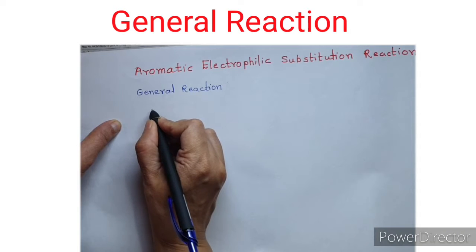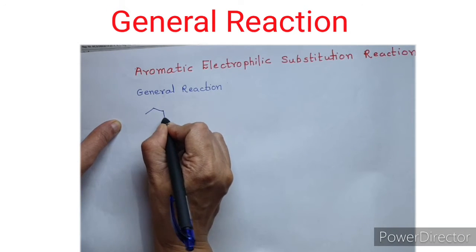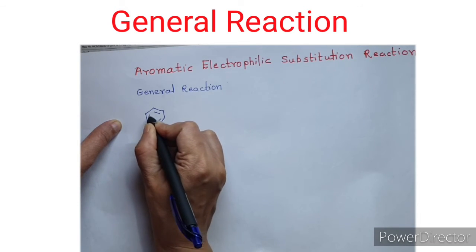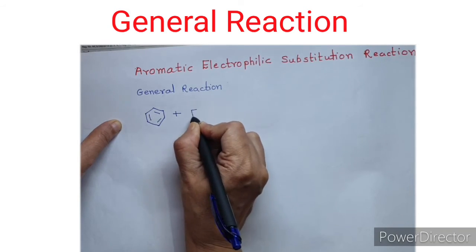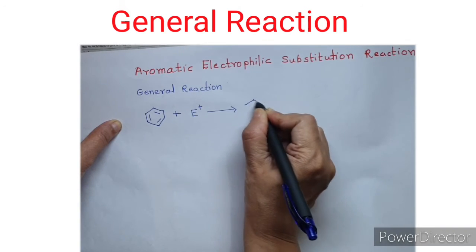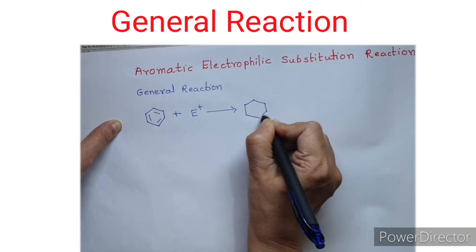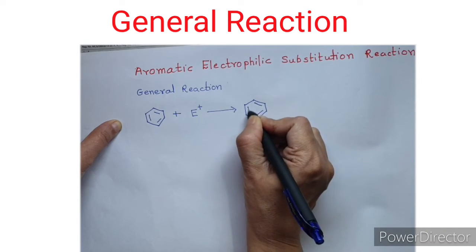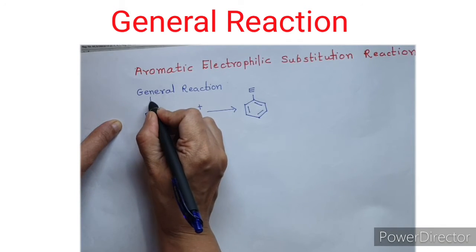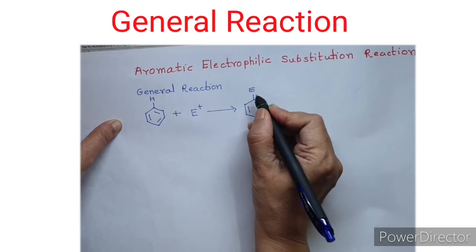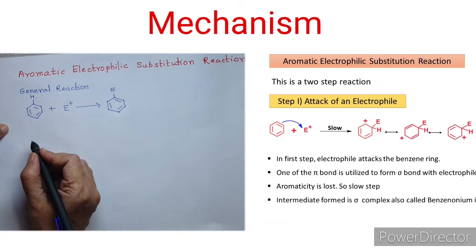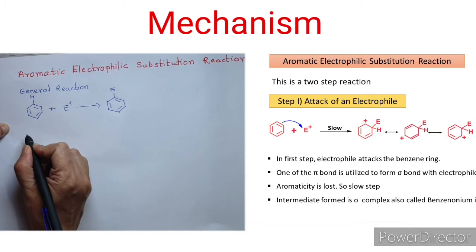We can write the general aromatic electrophilic substitution reaction as benzene on treatment with electrophile gives substituted benzene. In this reaction, one of the hydrogens on benzene is replaced by electrophile E. Let us now discuss the mechanism.